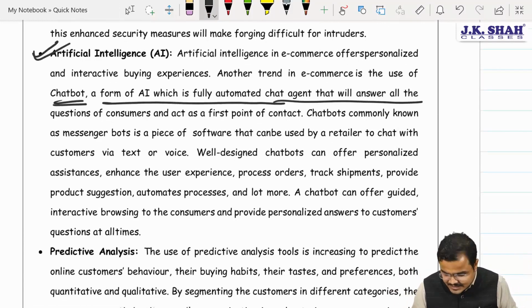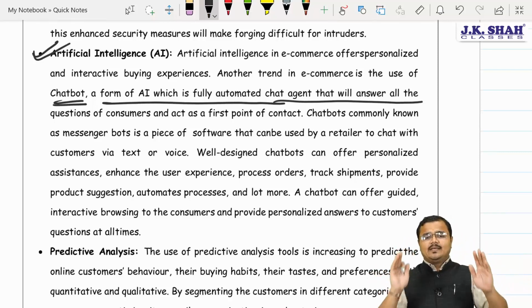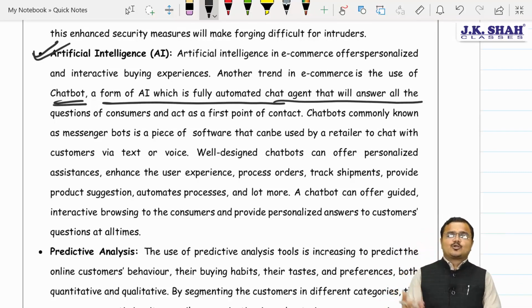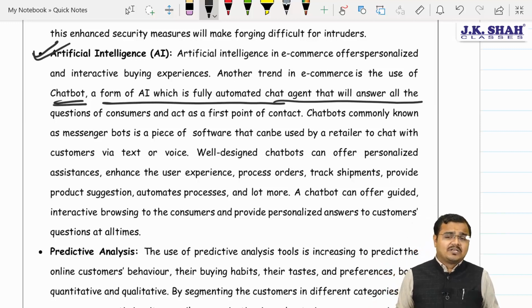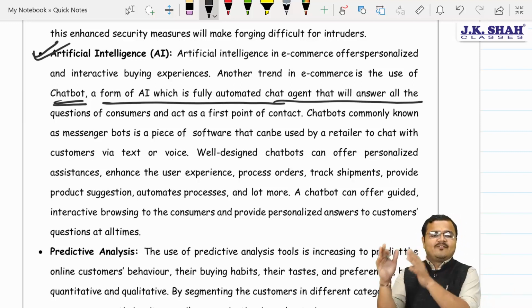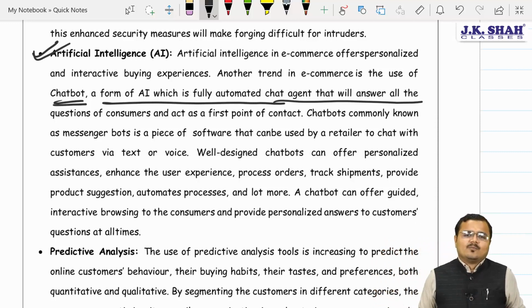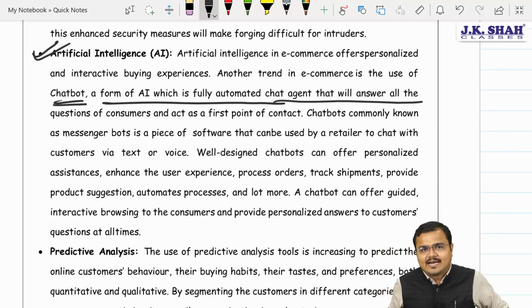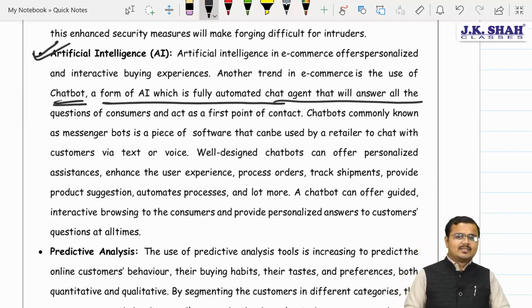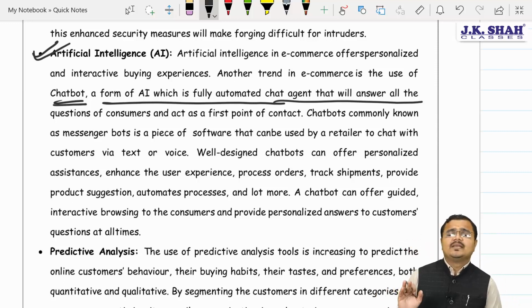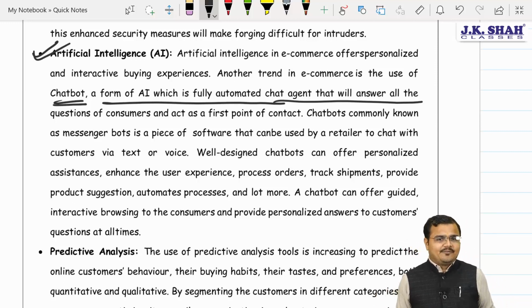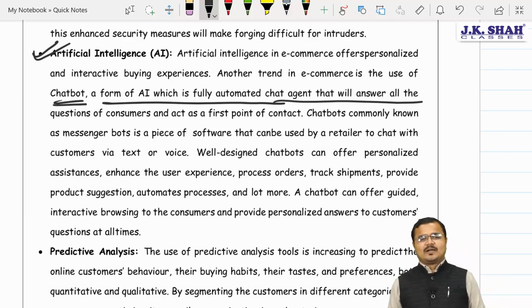Next one, people, we are also using artificial intelligence like chatbots and others. This artificial intelligence agent will answer all the questions asked by the consumers. This chatbot actually reduces the work of whom? Sir, customer care agents. Earlier, for every small requirement, we used to call a customer care agent, and organizations needed to manage a huge staff to manage these customer requests. But nowadays, whenever we open any website, we find a chatbot over there. For example, in Apple, we have Siri also. They are the best examples of artificial intelligence. Well-designed chatbots can increase your shopping experience a lot. They are very interactive. They are superb in communication, chartered. Amazing one.